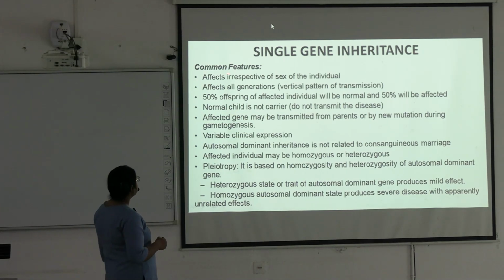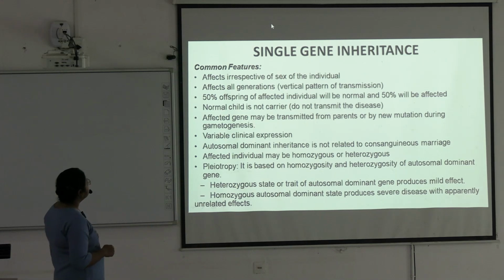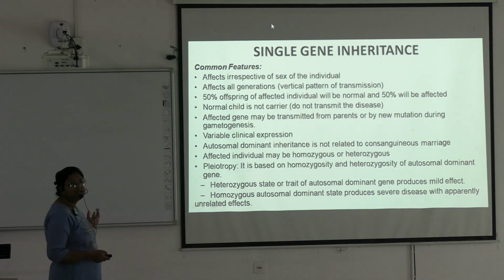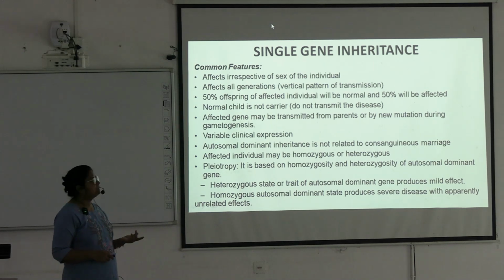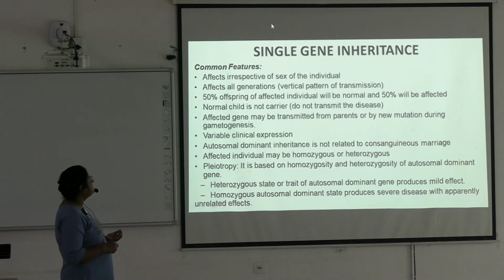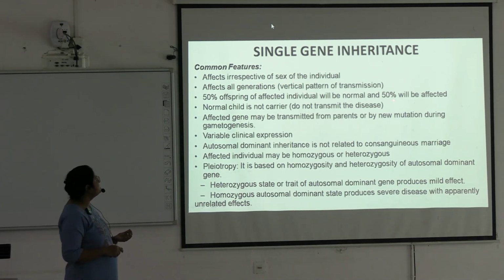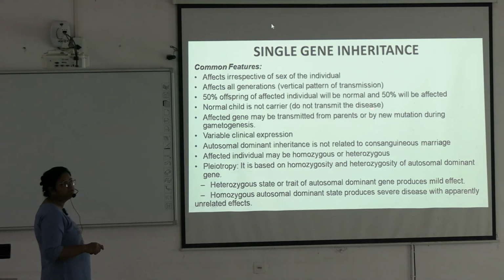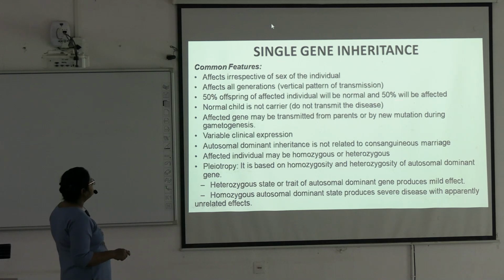Next, what are the common features? It affects irrespective of the sex of the individual; both male and female children will be affected. It affects all generations, with a vertical pattern of transmission. 50% of offspring of an affected individual will be normal, 50% will be affected.